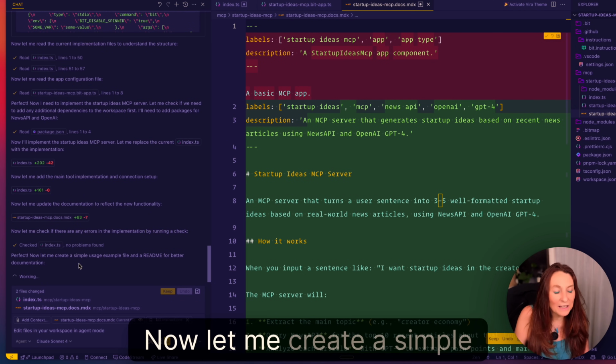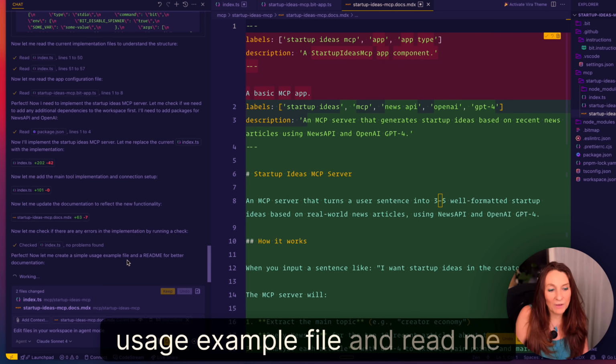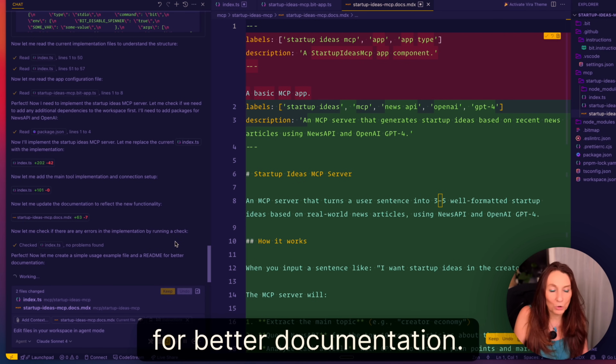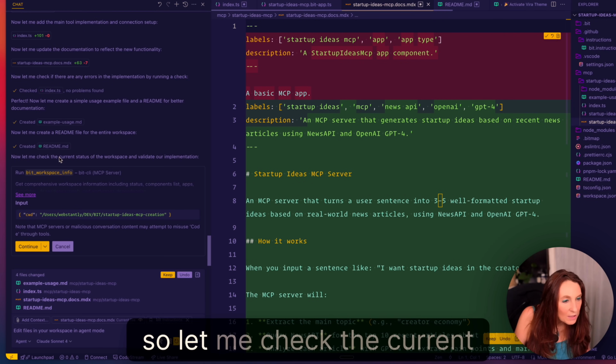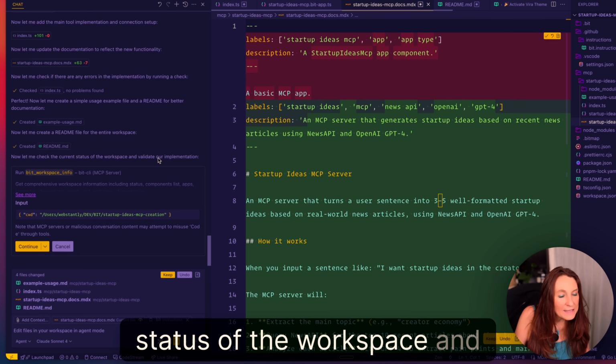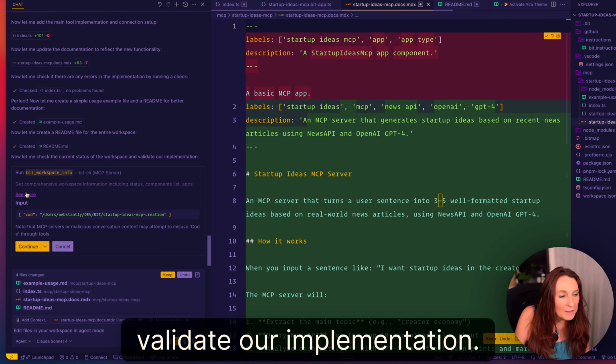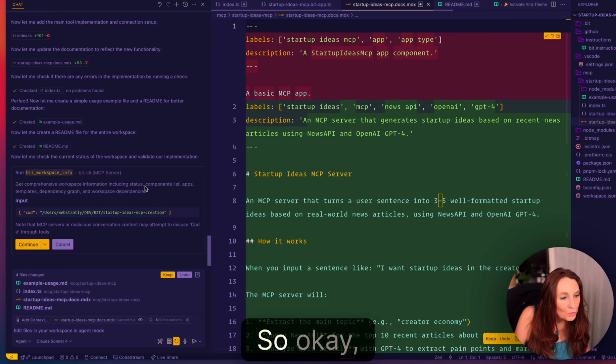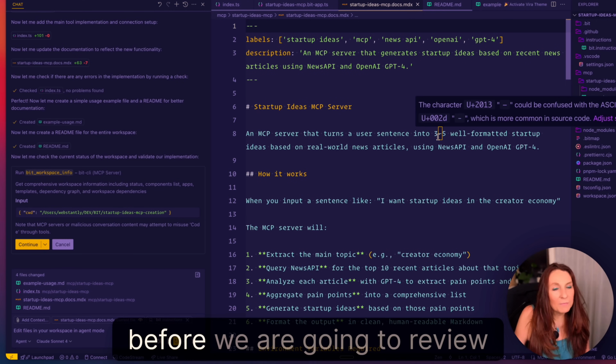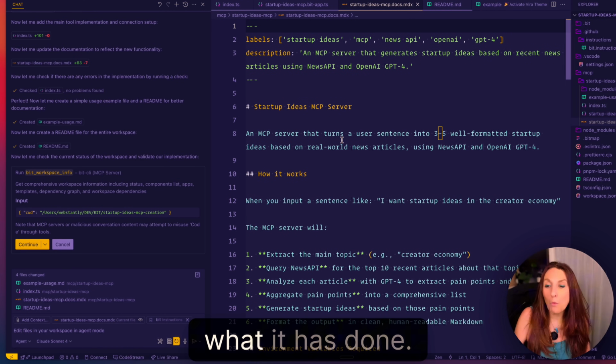Perfect. Now let me create a simple usage example file and a README for better documentation. Okay, so let me check the current status of the workspace and validate our implementation. So, okay, what is it doing now? Okay, well, I keep everything. Before that, we are going to review what it has done.